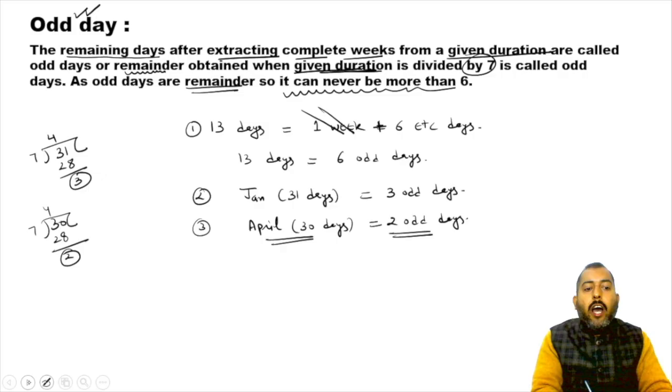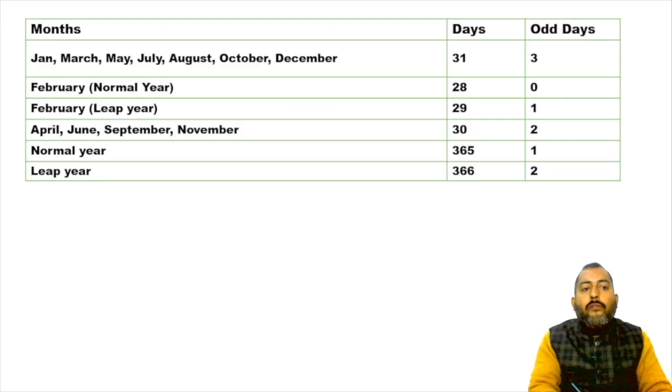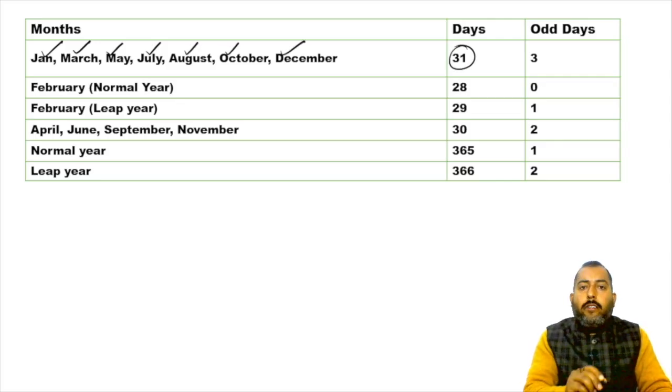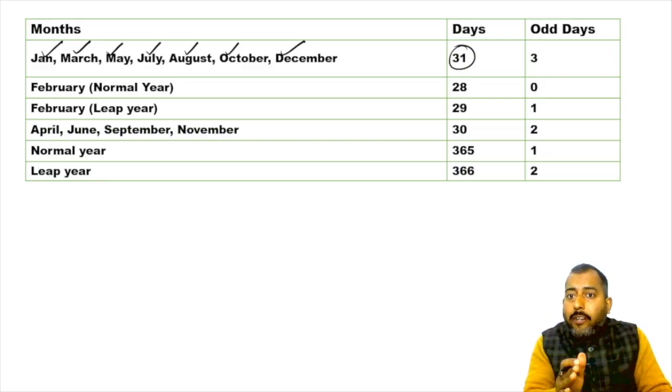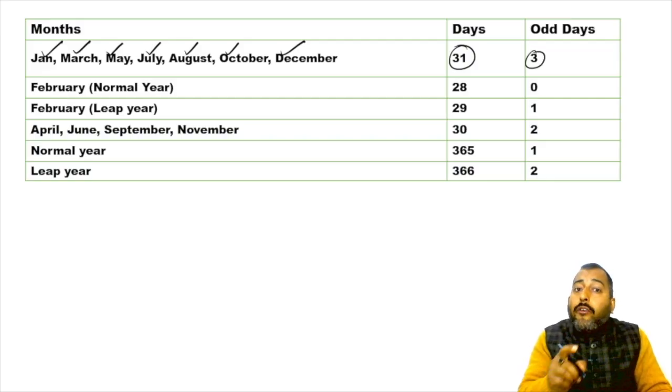Understood? Now, for January, March, May, July, August, October, December, in each of these months the total number of days is 31. That is why in each of these months, the number of odd days is 3.